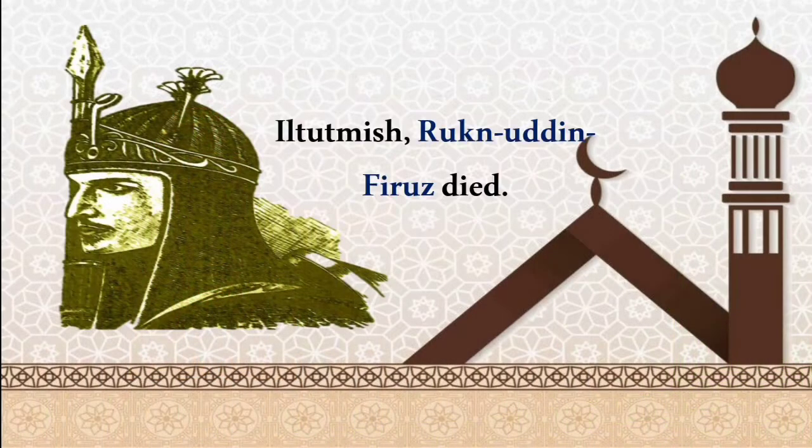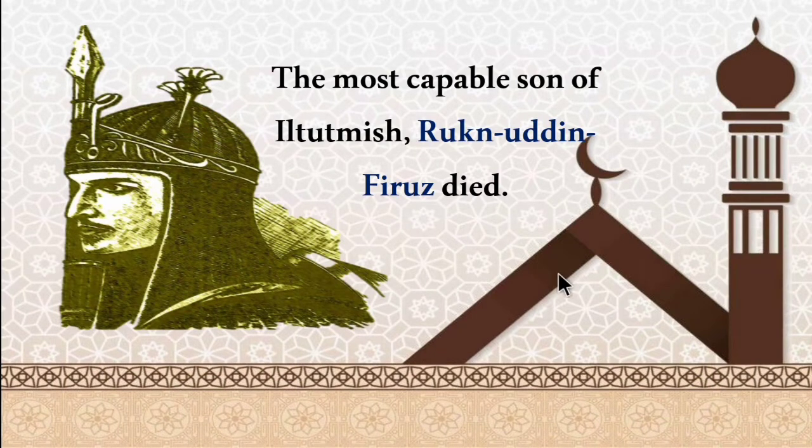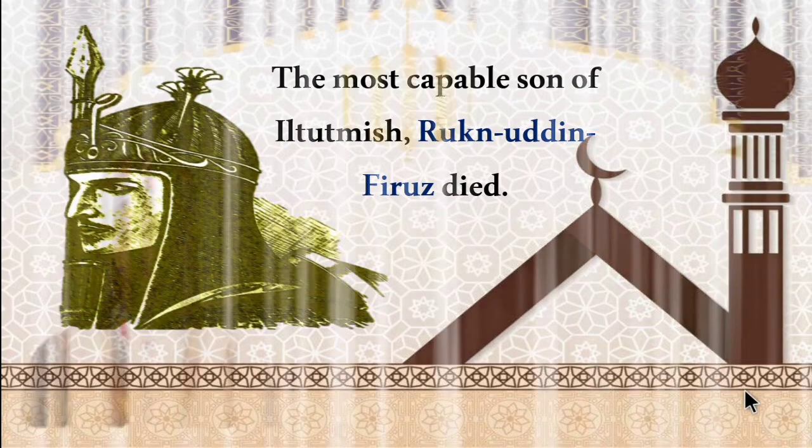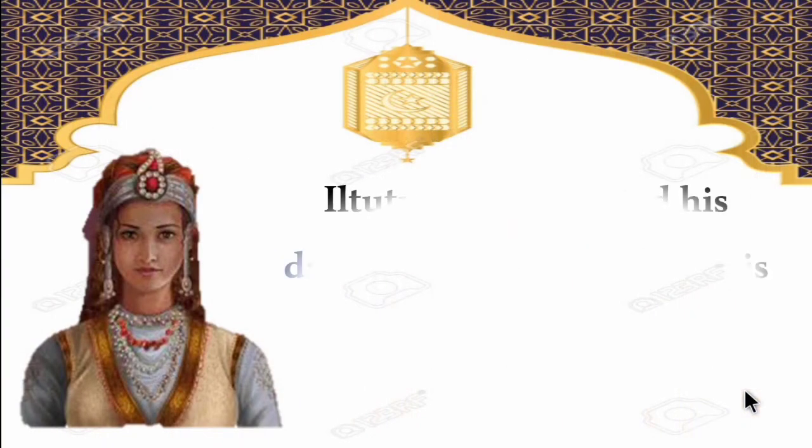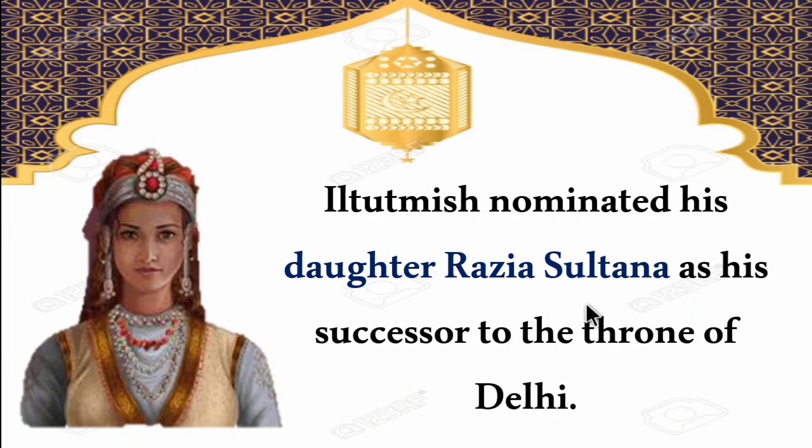The most capable son of Iltutmish, named Rukn-ud-Din Firuz, died. So Iltutmish nominated his daughter Razia Sultana as his successor to the throne of Delhi. So she succeeded Iltutmish.